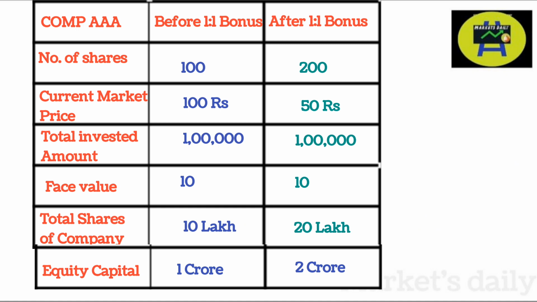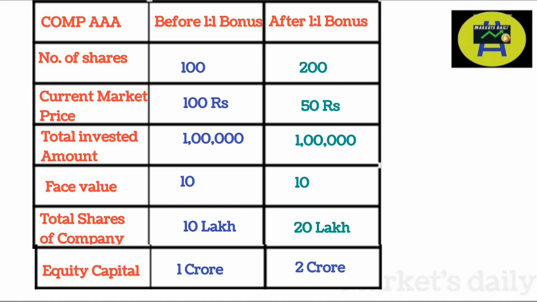In the first row we have the number of shares owned by the shareholder. It is 100 shares before bonus and that would become 200 shares after bonus since it is a 1:1. And in the second row we have the current market price, which was 100 rupees per share. So that would become 50 rupees per share since it was a 1:1 bonus.